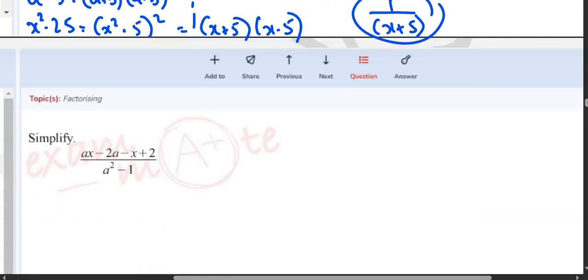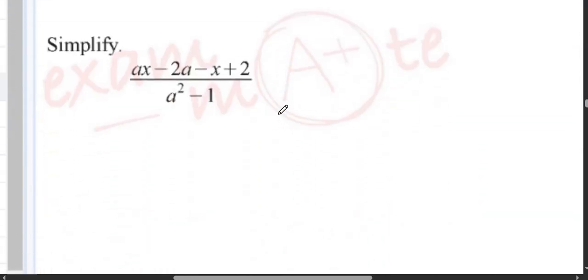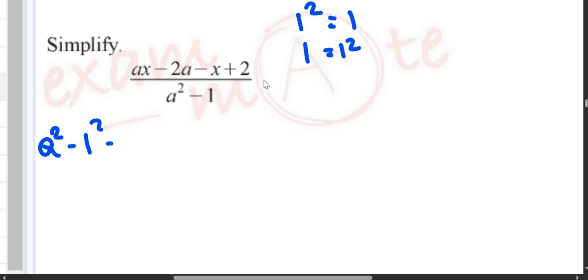Next question. Okay, this one, ax minus 2a minus x plus 2. Again, this is an identity. a square minus, I can write it as 1 square because 1 square is also 1, so it doesn't matter if I write 1 or 1 square. So this will become a plus 1, a minus 1.